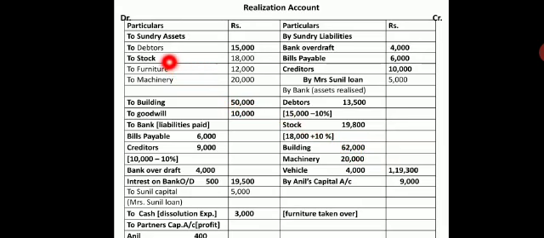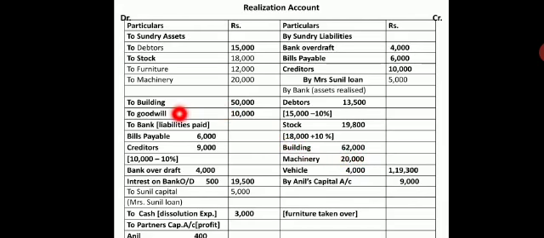Now the next one: we do not see furniture and machinery. Furniture is stated to be taken by the partner, so we will see that later on. Now coming to machinery. Machinery being a physical or fixed asset, whatever tangible assets are in the balance sheet but not given in the adjustment, assume that they are sold at the same book value. So I will record machinery at 20,000.